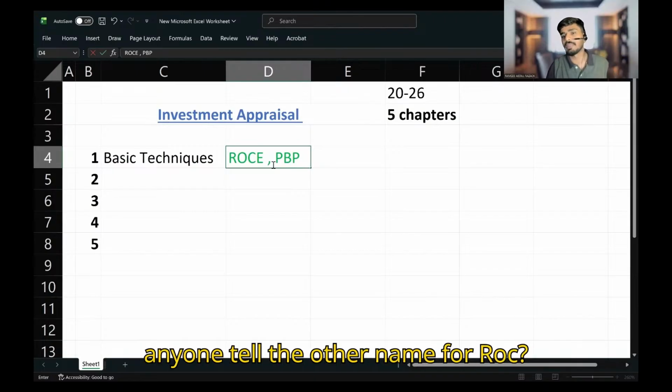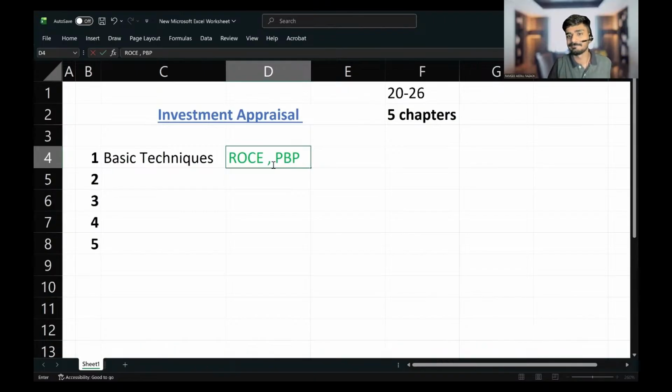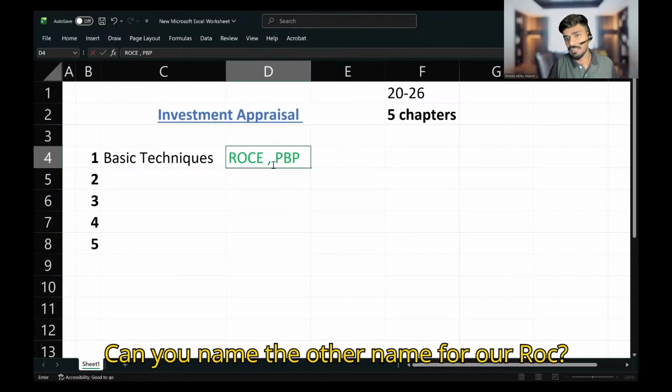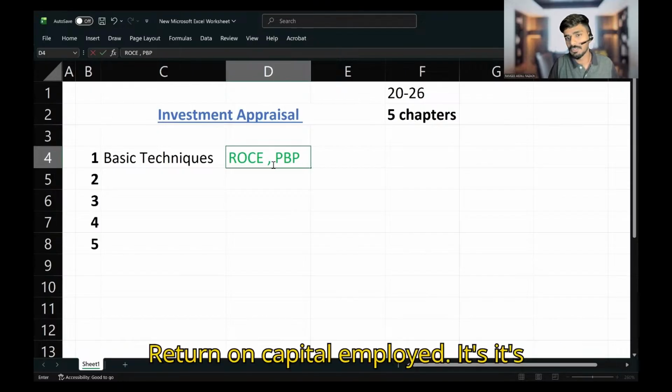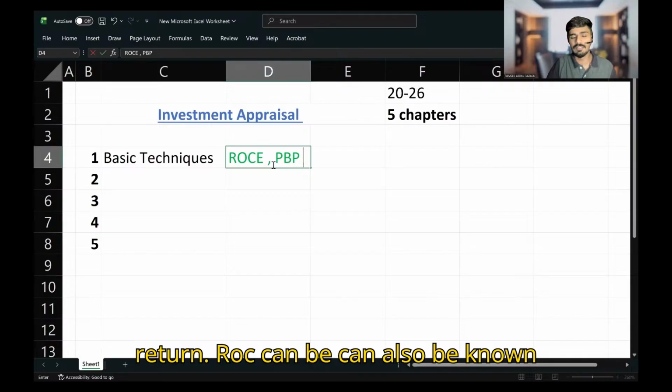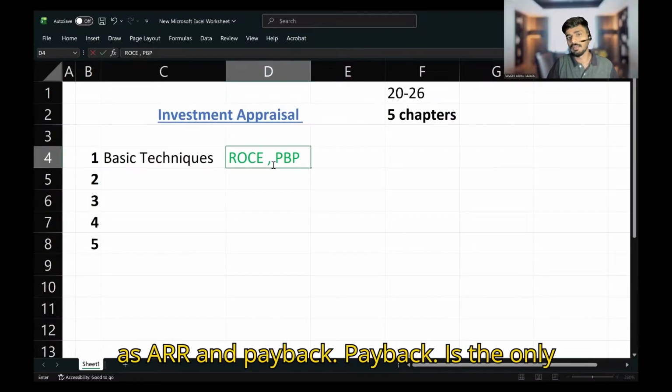ROCE does have one more name. Can anyone tell the other name for ROCE? ROCE can be asked in a different name. Return on capital employed. It's ARR, not ROI. It's ARR, accounting rate of return. ROCE can also be known as ARR, and the other is payback period.